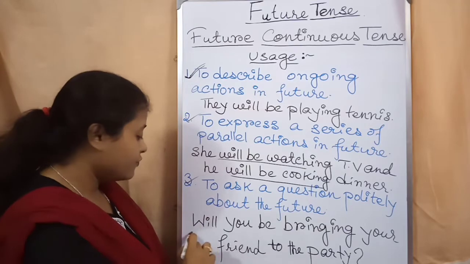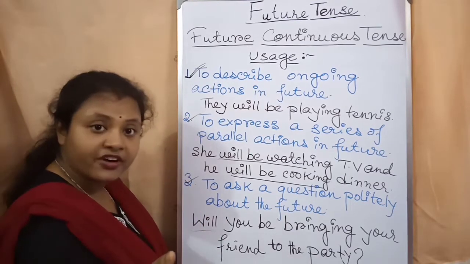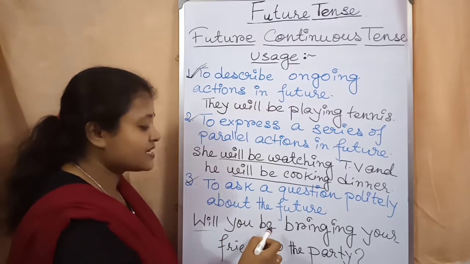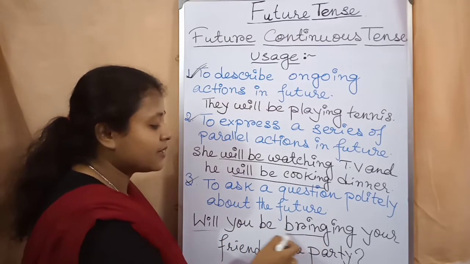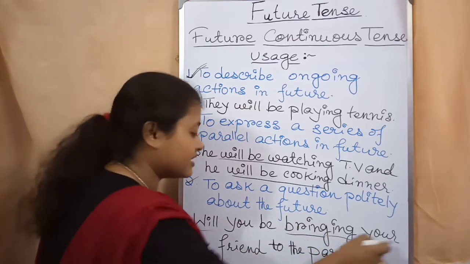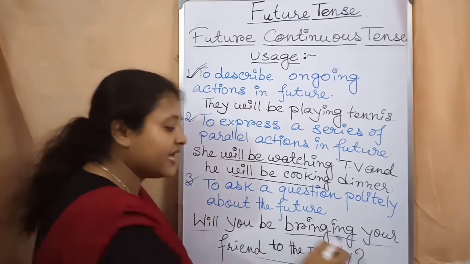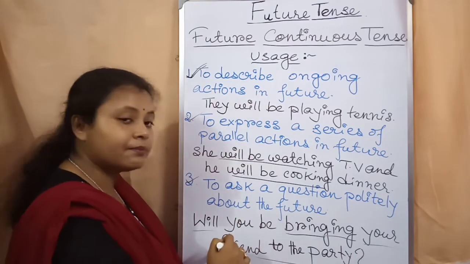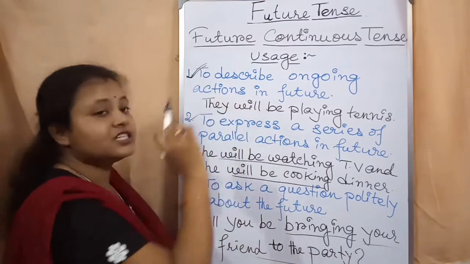What is the rule? First, will, as I have already discussed to you. Will, after that the subject, then be, after that the present form of the main verb, after that ing, and after that the object, and at the end the question mark follows. Okay students, so this is an example of future continuous tense.